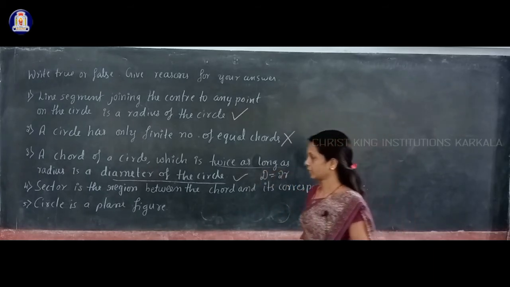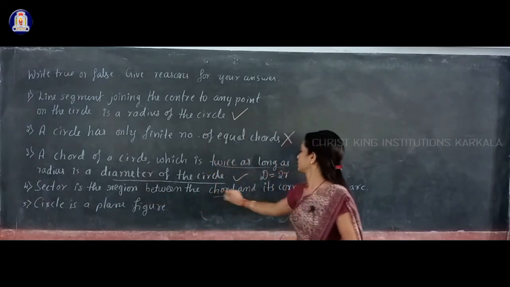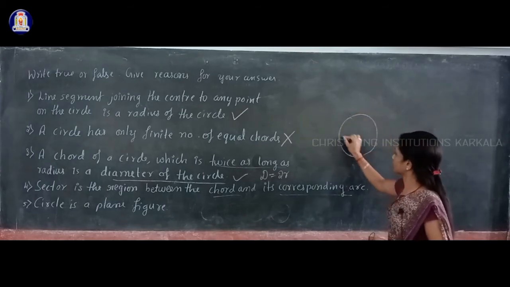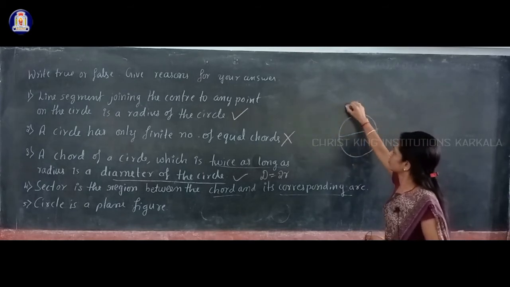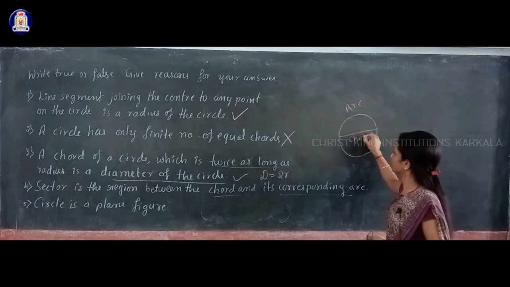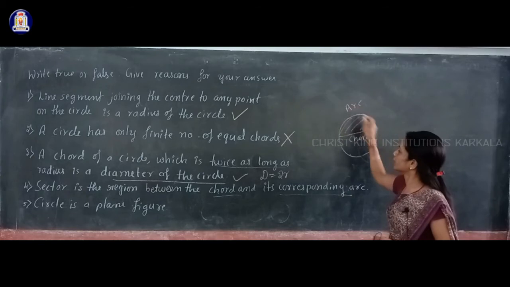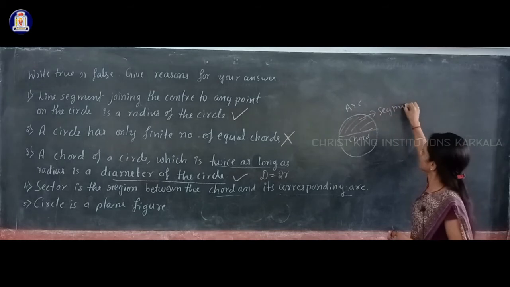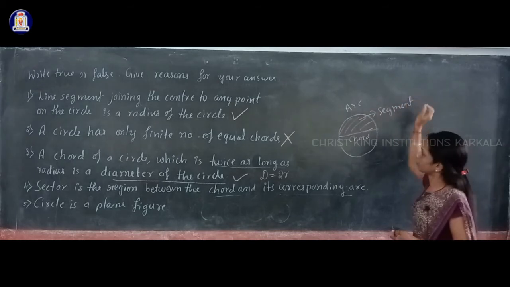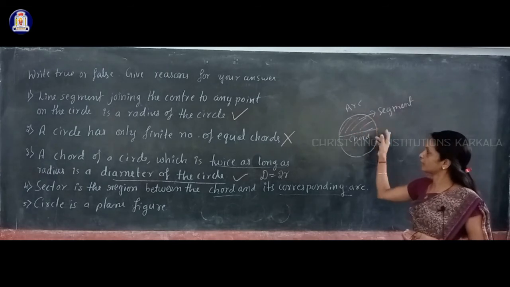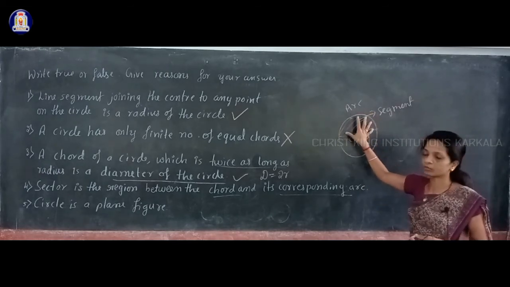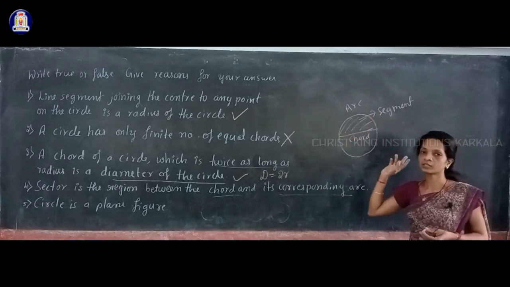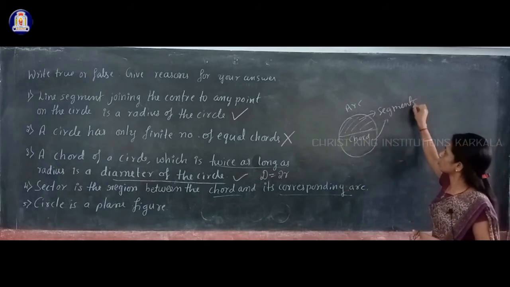And sector is the region between the chord and its corresponding arc. Whether this statement is correct. Sector means what? Suppose you have an arc like this and a chord like this, then this is the region between the arc and the chord, and this region is called a segment, not the sector. This is called a segment of the circle. Between arc and chord you have a region, here one region, here one region. This is also a region between the chord and the arc of the circle. So these are called segments of the circle.